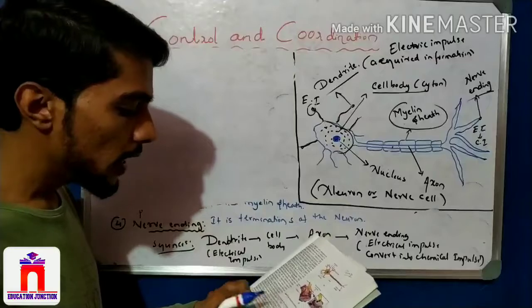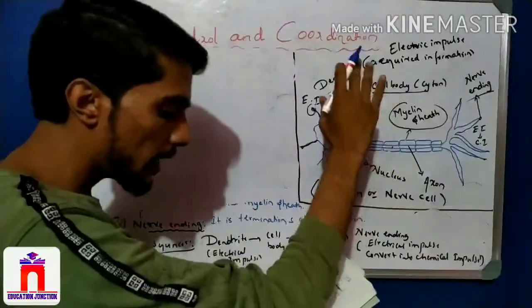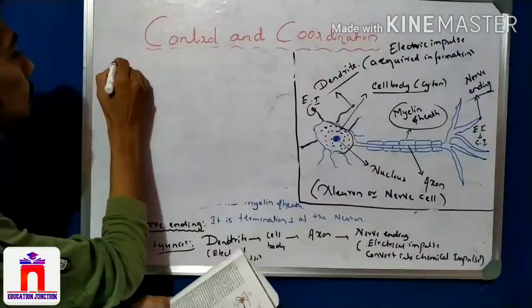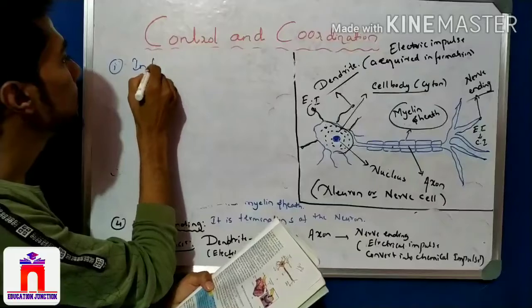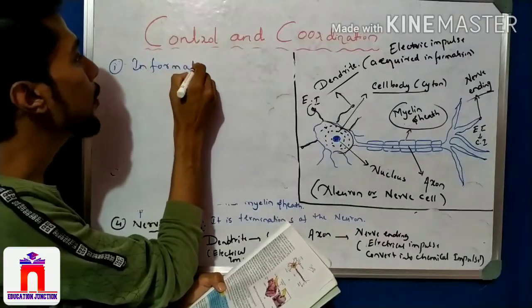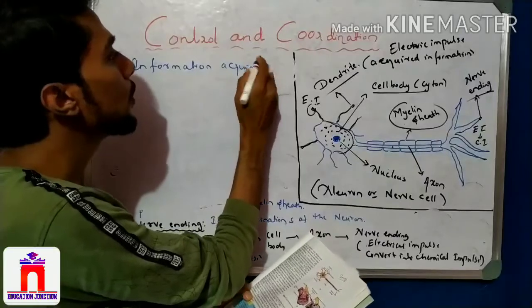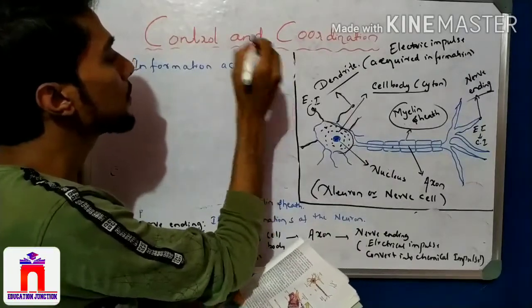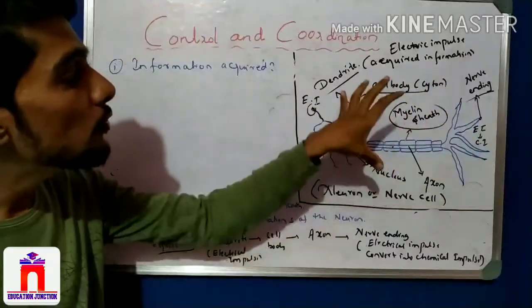Number one question is, look at the figure. Okay, look at the figure and identify the parts of a neuron where information is acquired. That is the question from the book. See, look at the diagram and answer where the information is acquired.